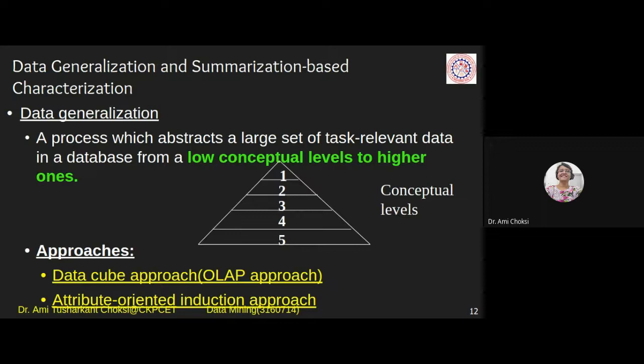Customer, okay, one small concept of it, so that is a data mart. Okay, fine. So first is the data cube approach, and the second one is the attribute oriented induction approach. These are the two ways to have generalization and summarization based characterization.